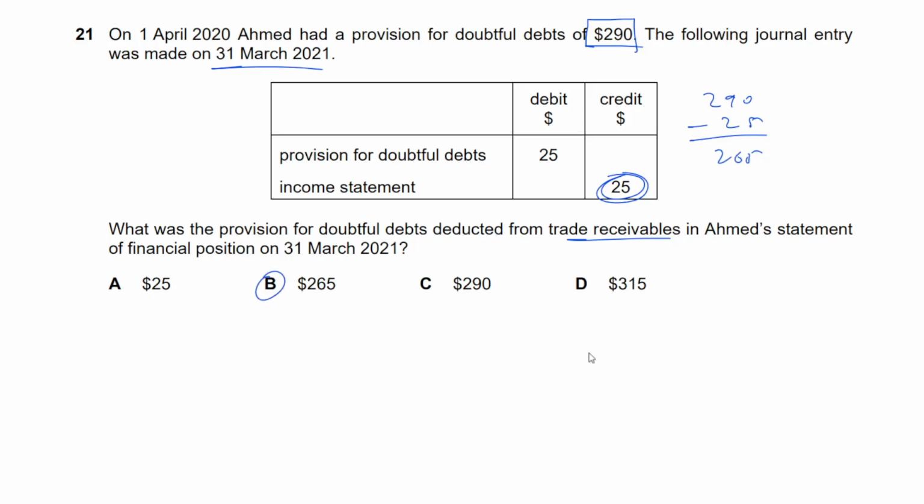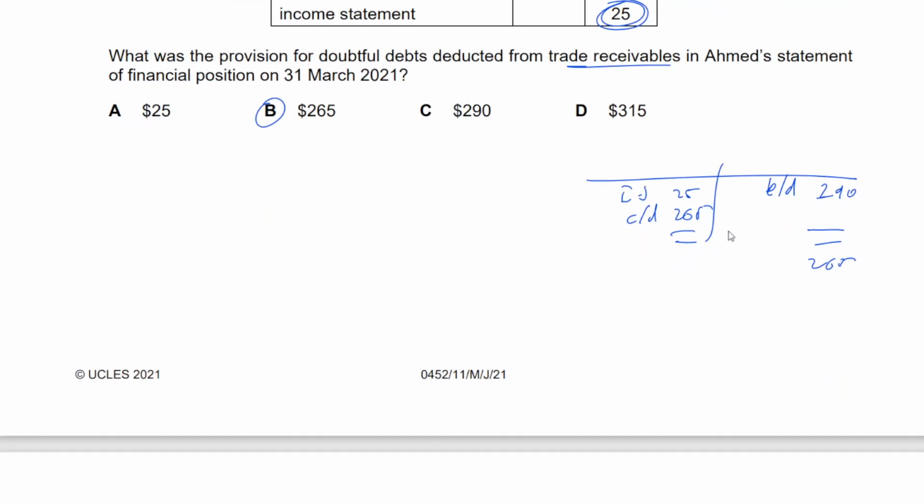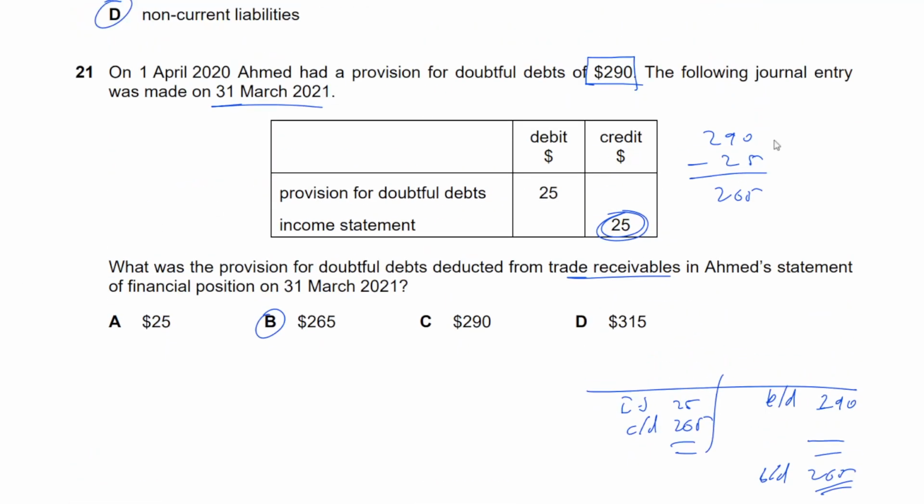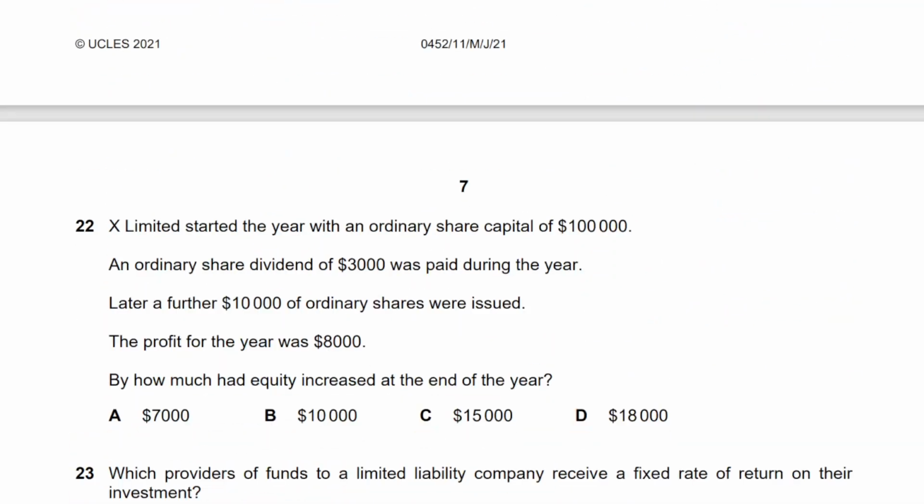Now you can also make a little account, provision for doubtful debts account. It always has a credit balance brought down. In this case, 290 was the balance brought down. 25 was debited because it was transferred to income statement, and then of course 265 was carried down to the next year. 265. I think you can't see that in the recording here. Okay, you can make a little T account as well if you like. Let's move on. Although it's a straightforward question, not that complicated.